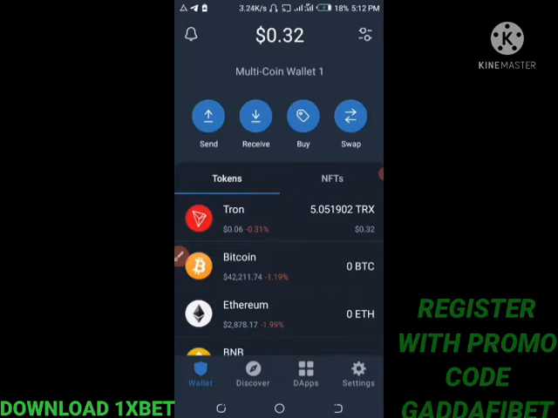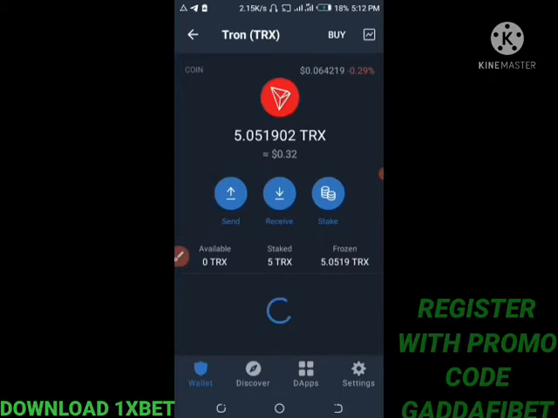When you transfer them into Trust Wallet, you see that it will show in dollars. Now when it shows in dollars, say you transfer $10 into this, just type in your TRX. Now for the TRX here, we have a stake. You see we have an available stake and frozen. It means my money has been frozen for this.